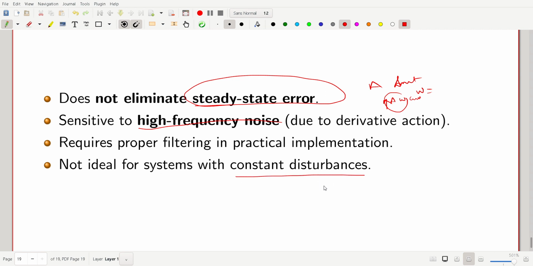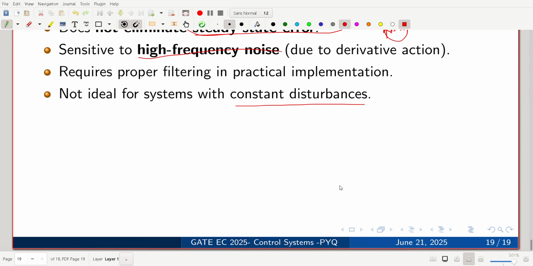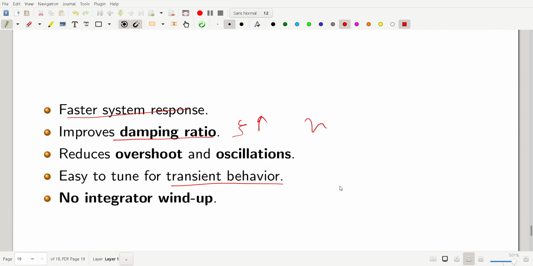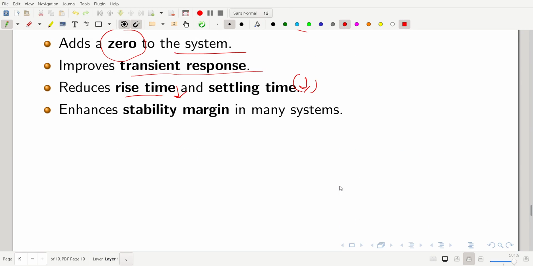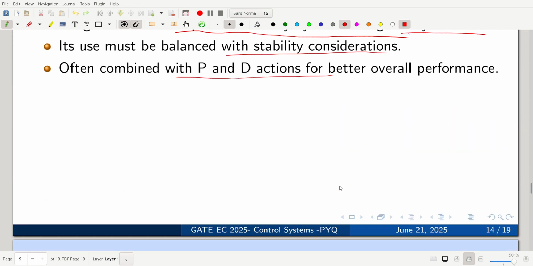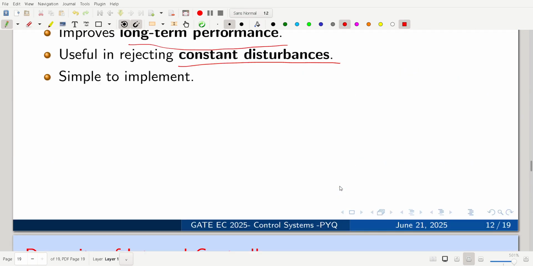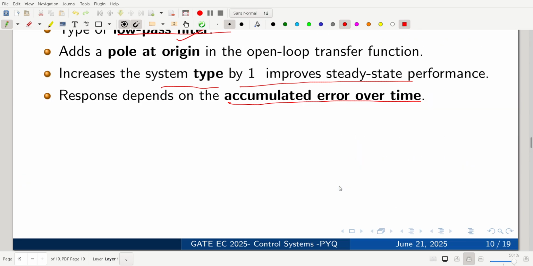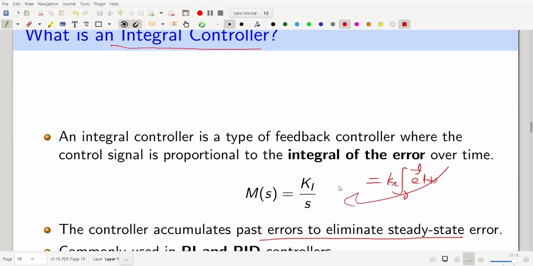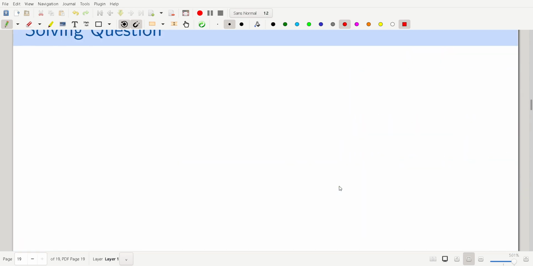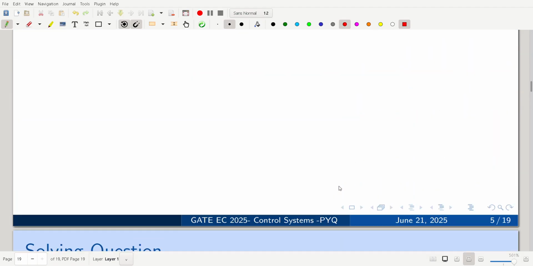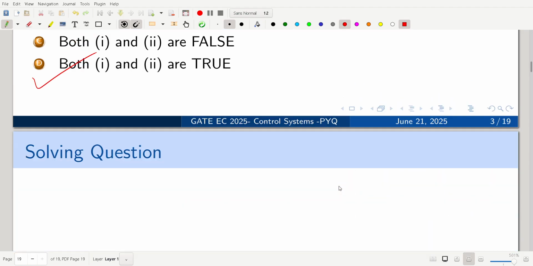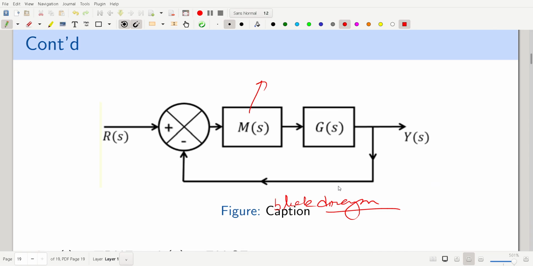Okay. All right. So that's an intuitive understanding, I mean the properties of the pure integral controller, PD controller, and PID controller. So let us go back to the question and solve it by the conventional way. And then if you know that, then straight away we can put the answer. Okay. This is a very conceptual question. Otherwise, you can solve it.